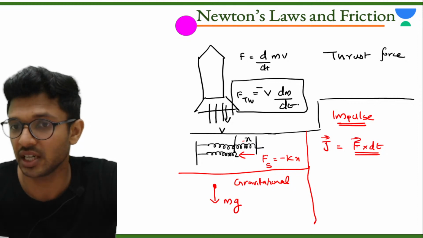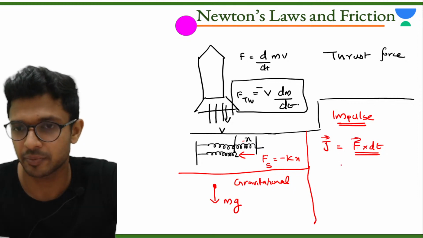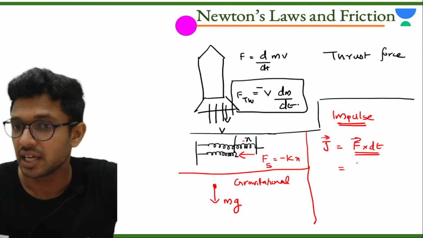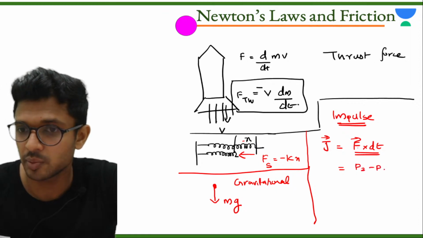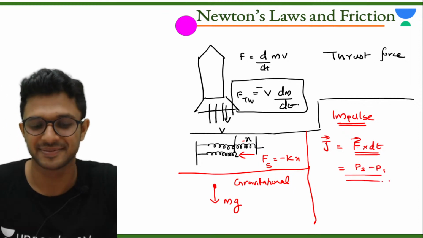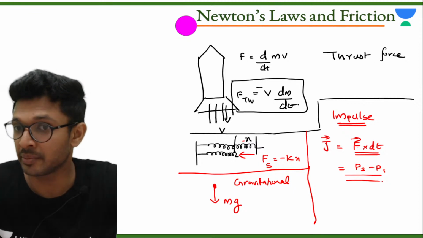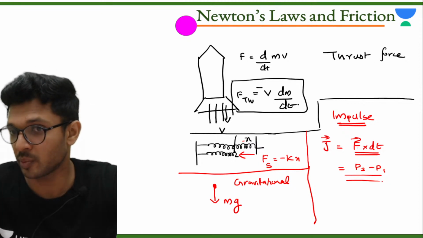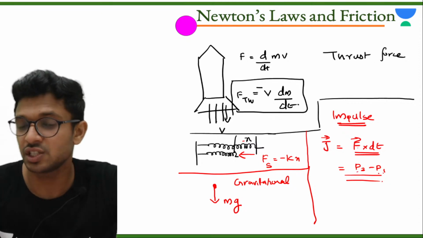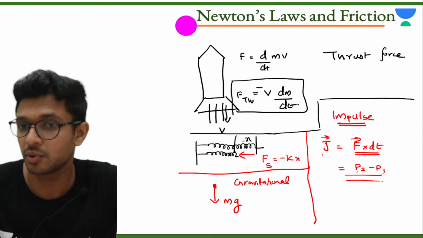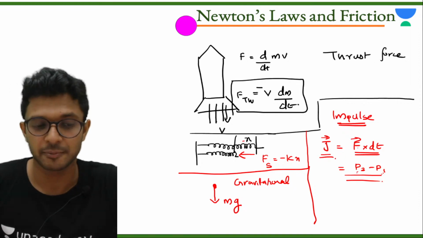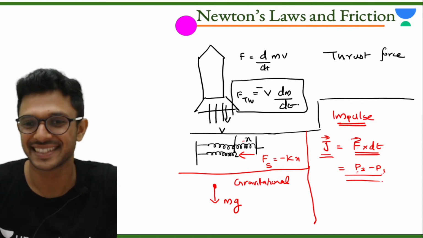The direction of J is the same as the direction of force you apply. It has one more formula. Impulse is equal to change in momentum, that is p2 minus p1. Note this down too. The impulse is equal to force into time, one formula. The other formula is change in momentum. Final momentum minus initial momentum will also give you impulse. Done?